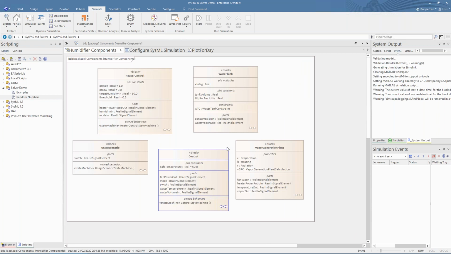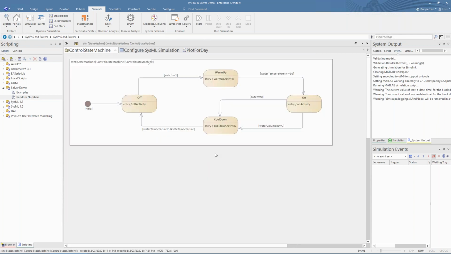We see in this example a signal flow model of a humidifier system. To simulate user interaction and control the on-off state of the machine, there are a handful of SysML state machines. When we simulate this with Simulink, you can see that the state flow diagrams are created to match what was in Enterprise Architect.